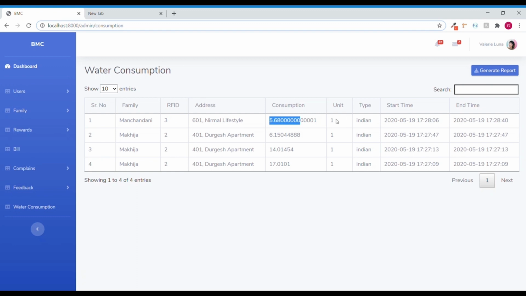The unit that was used was 1. The start time is 19th of May, 5:28 PM, that is 17:28, for up to 40 seconds. This is just a demo trial that is performed, and that's it for now.